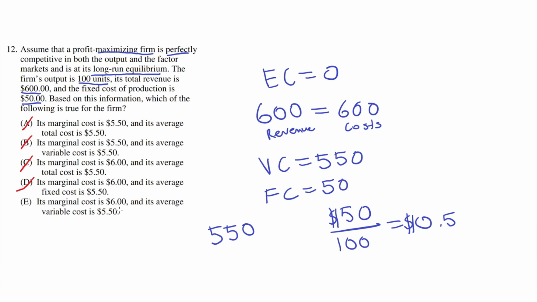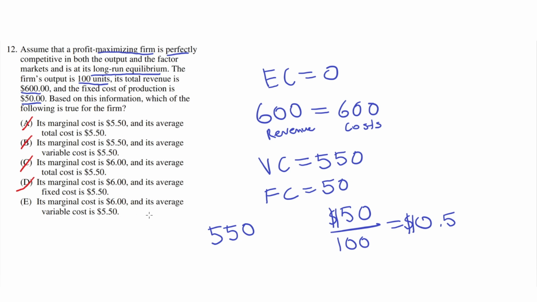E. Its marginal cost is $6, and its average variable cost is $5.50. This is the correct answer, because the marginal cost must be $6, as we said before, because 6 times 100 units, which is the total number of units, equals 600, which is the total cost.